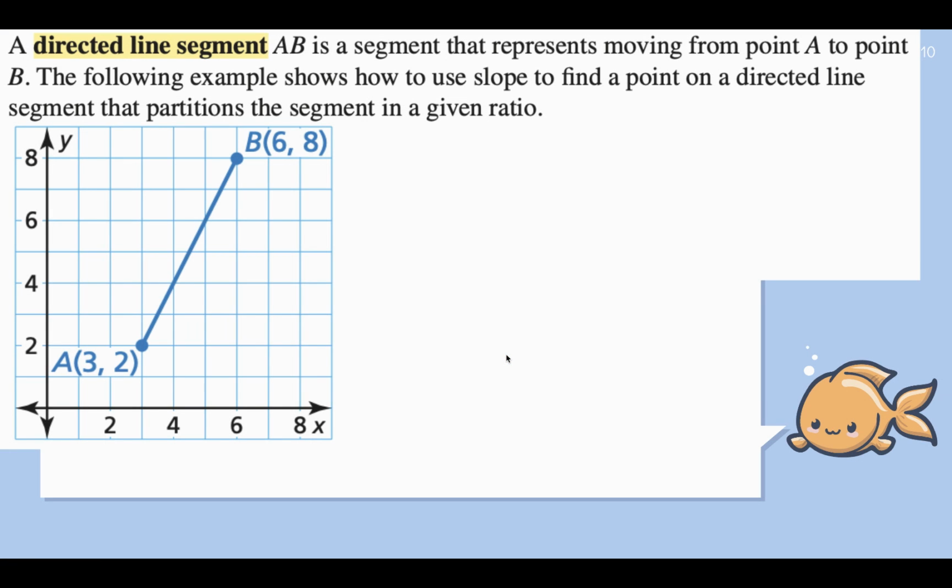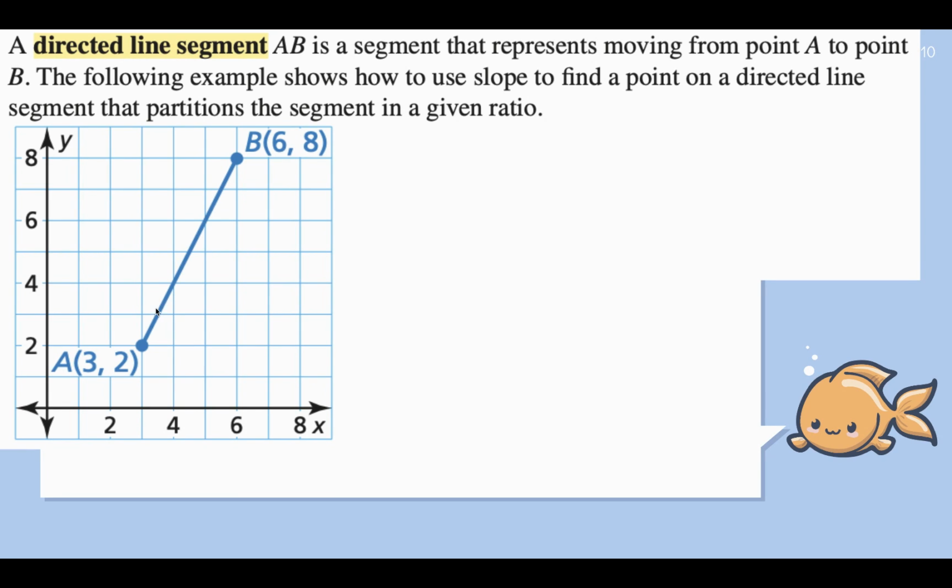A directed line segment AB is a segment that represents moving from one endpoint to another endpoint. In this case, we're moving from A to B, in this direction. The following example shows how to use slope to find a point on this directed line segment that partitions the segment in a given ratio.